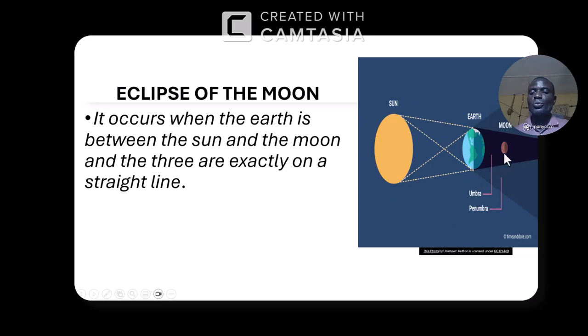And also we have the moon. Moon is also orbiting the earth, is moving around the earth. So a time will come, as the moon is orbiting the earth, that the three of them will align like this. The earth will come in between. Now, we have the moon in the shadow of the earth. Earth is an opaque object, you know. It doesn't allow light to pass through. So the shadow of the earth will be cast, and the moon will remain in the shadow of the earth for a significant period of time.